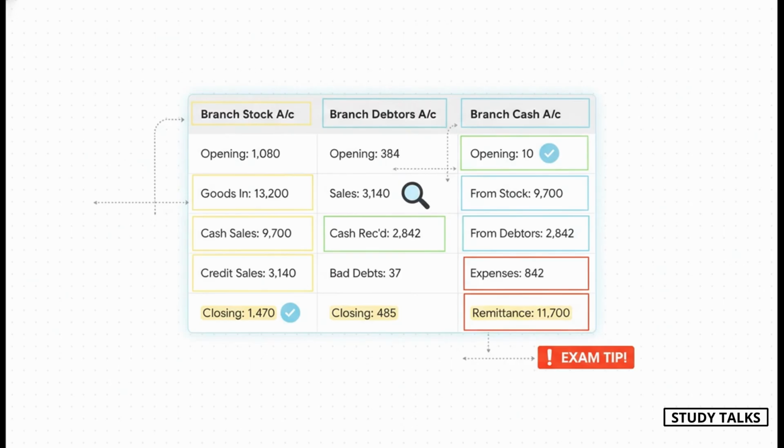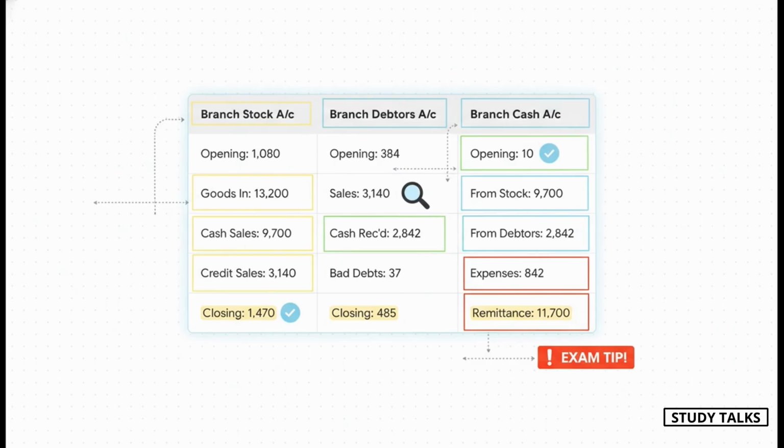And this is exactly how we solve it. We build these little rough T accounts for stock, debtors, and cash. We just plug in all the numbers we know. The balancing figure in the stock account, that's our closing stock. The one from the debtors account, closing debtors.